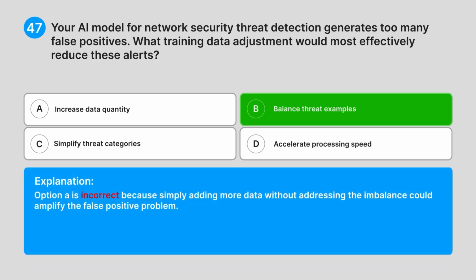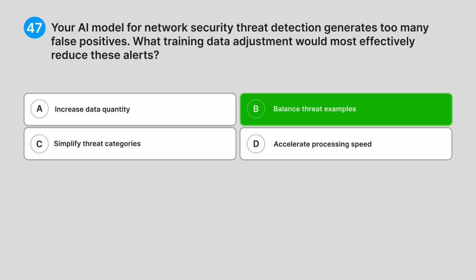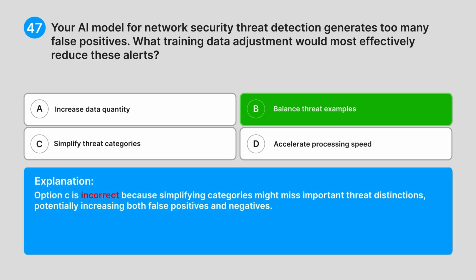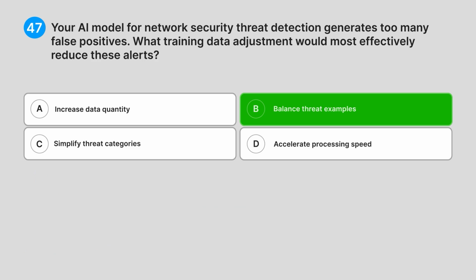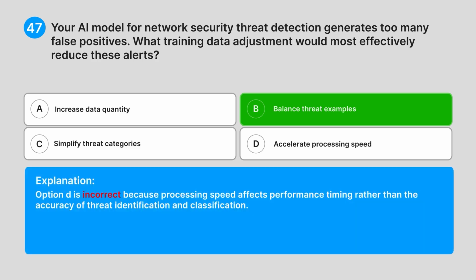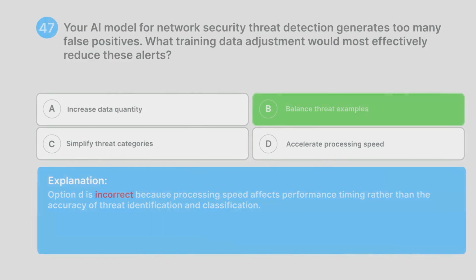Option A is incorrect because simply adding more data without addressing the imbalance could amplify the false positive problem. Option C is incorrect because simplifying categories might miss important threat distinctions, potentially increasing both false positives and negatives. Option D is incorrect because processing speed affects performance timing rather than the accuracy of threat identification and classification.